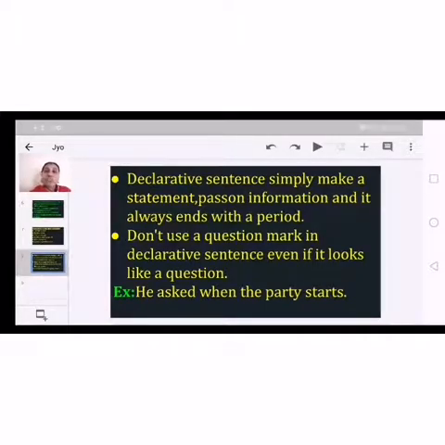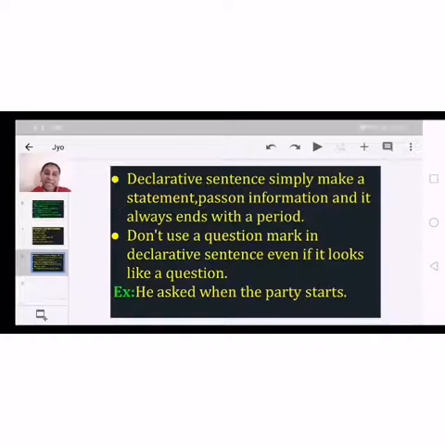And we should remember that we should not use question marks in declarative sentences. Okay, we should not use question marks in declarative sentences even though it looks like a question. Even though it looks like a question, we should not use question marks. Question marks ni use cheyakoordu.